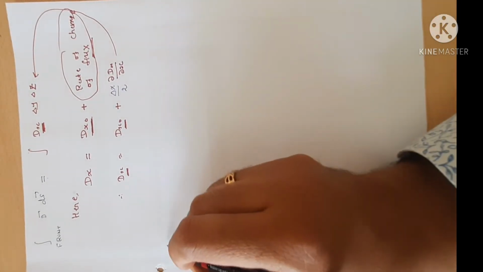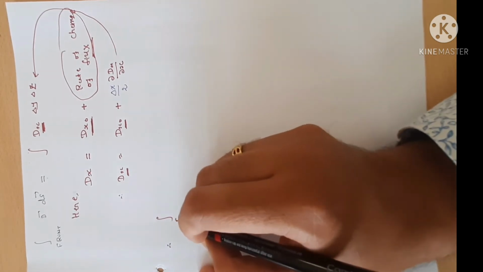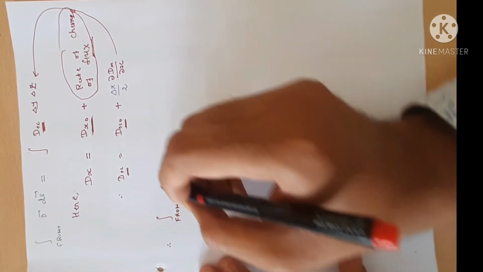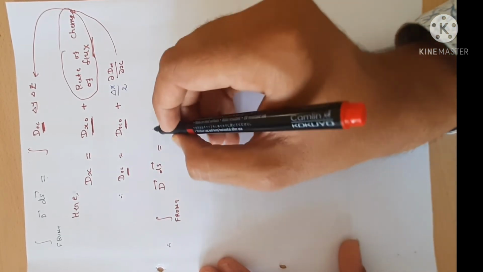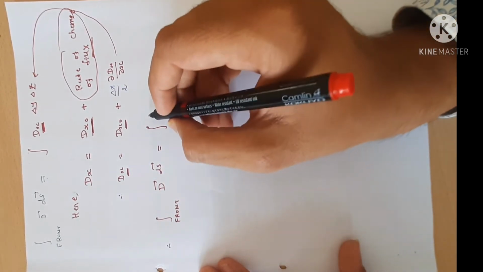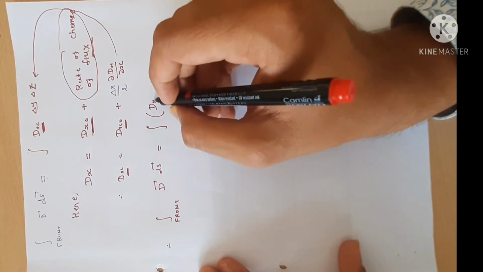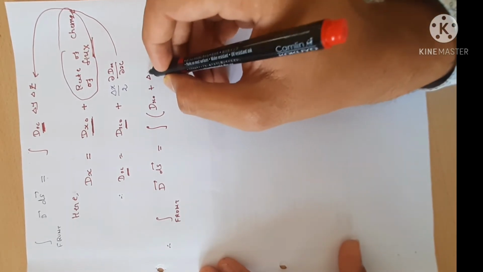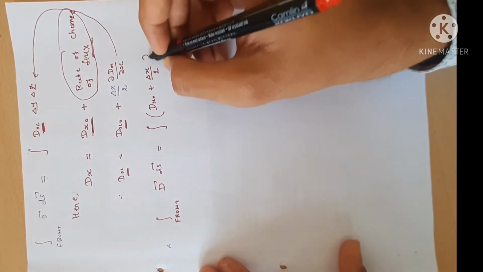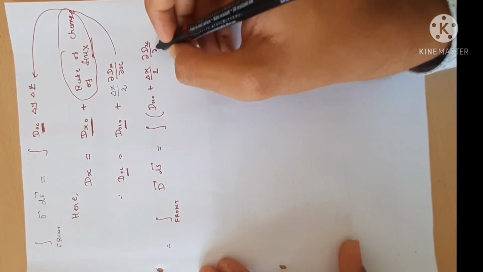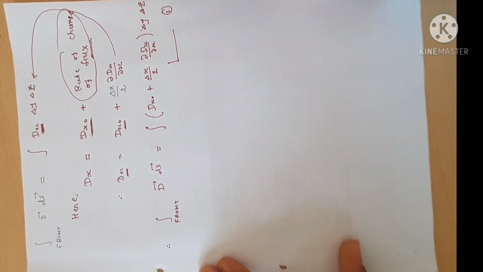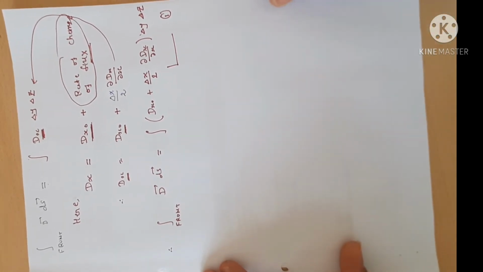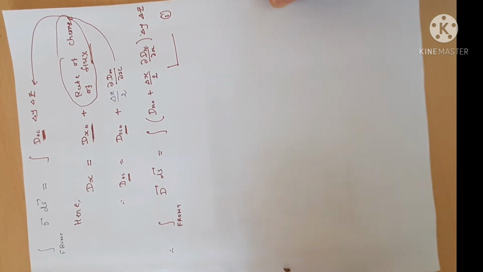So this is the integration for the front side: integration D into dS is equal to integration of dx0 plus delta x by 2 del dx by del x, delta y delta z. Say it is equation number 1.